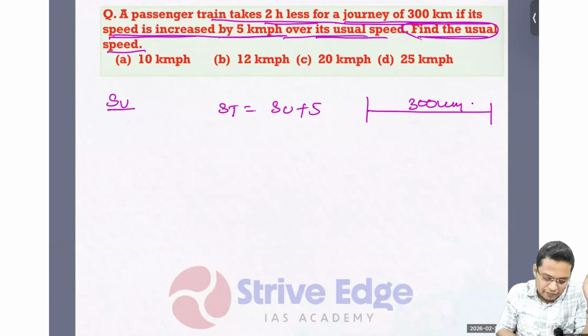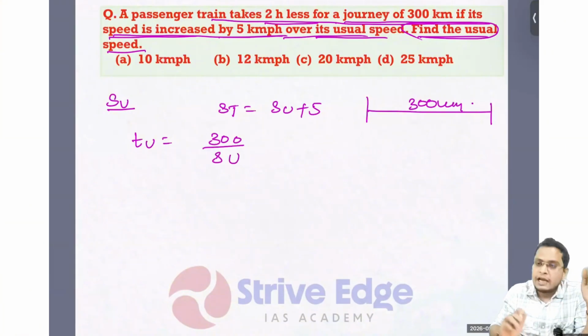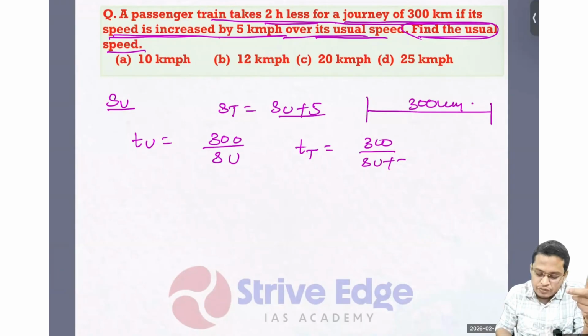So if it is traveling at usual speed, what time will it take? Usual time equals 300, total distance, by usual speed. And if it is traveling at 5 kilometer per hour more, what time will it take? T today equals 300 by SU plus 5.